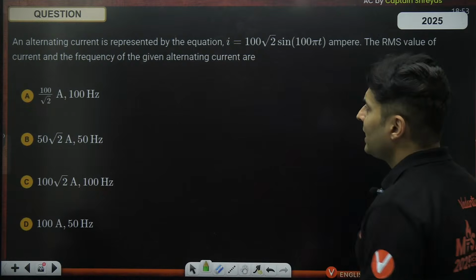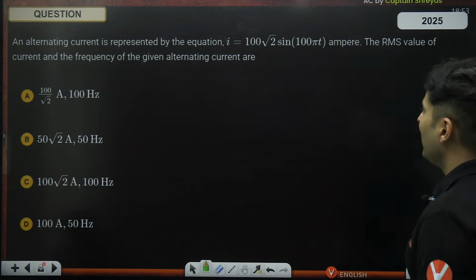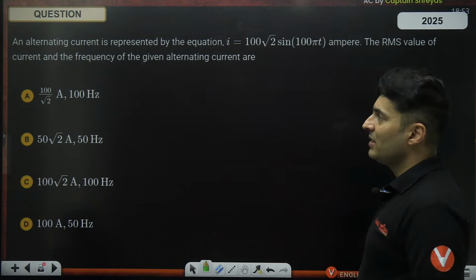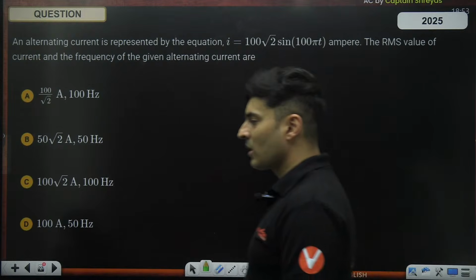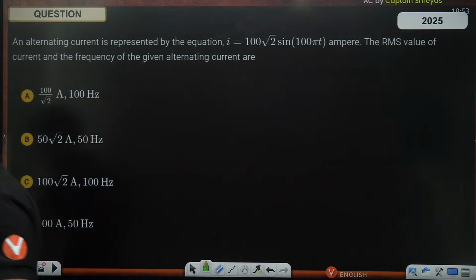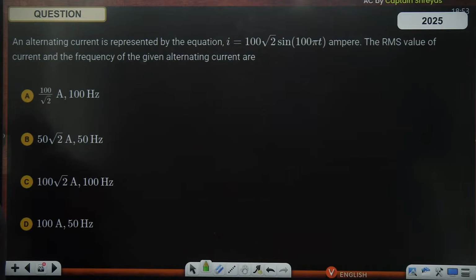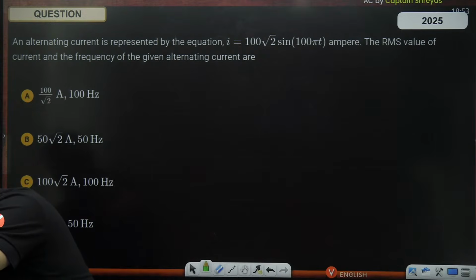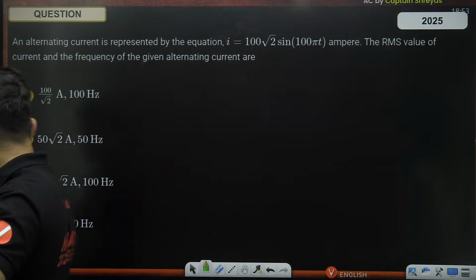An alternating current is represented by this equation. What's the RMS current and the frequency? Sir, if they didn't mention, should we always take AC voltage in the question as RMS? Yes. Unless specified otherwise, always choose RMS. Not average or peak or anything else. Unless specified otherwise. Very good.